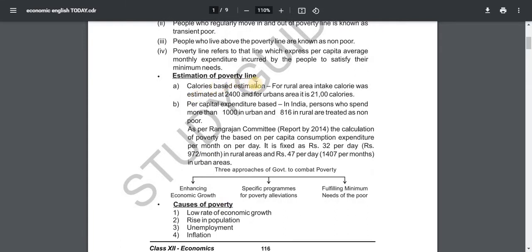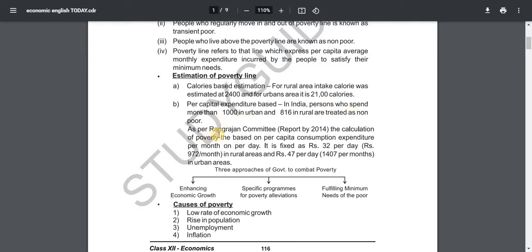Estimation of the poverty line. A. Calorie-based estimation: for rural areas, the calorie requirement was estimated at 2,400 and for urban areas it is 2,100 calories. B. Per capita expenditure based: in India, persons who spend more than 1,000 in urban and 816 in rural areas are treated as non-poor.